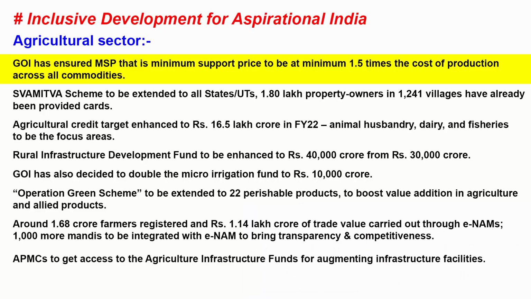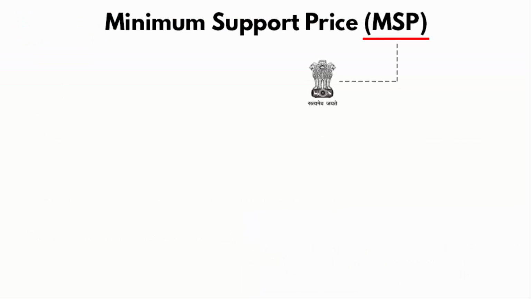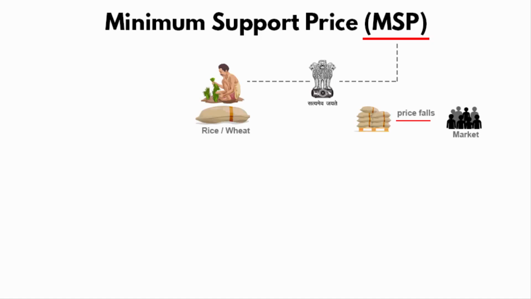I will quickly tell you the meaning of MSP. MSP means minimum support price. It is a system that was introduced in the country to protect the interest of the farmers in general. Under this system, even if the price of a crop falls in the market, the central government will buy that crop at a fixed MSP from the farmers so that the farmers are not going to go in losses.